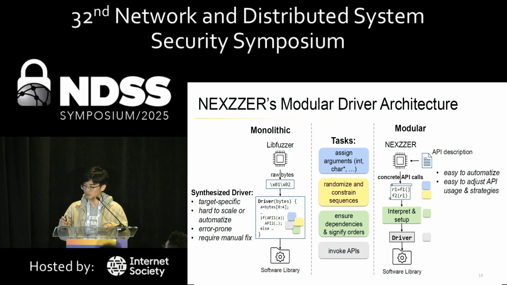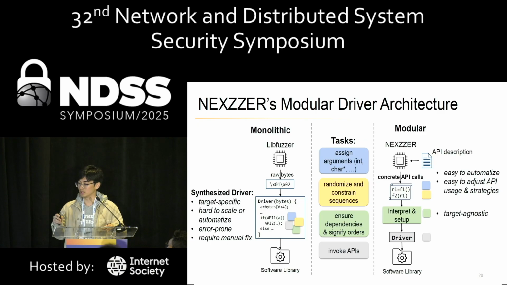By distributing different tasks into different components, Nexer has several advantages. First, our API-aware engine makes the adoption of different libraries easier to automate, and also makes it possible to dynamically adjust API usage during the fuzzing without the need to modify the low-level driver code.